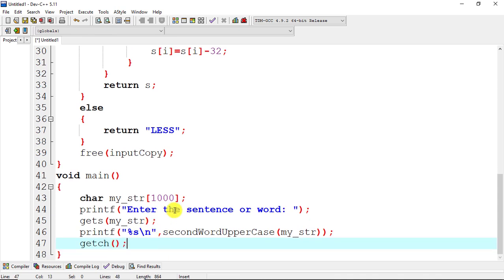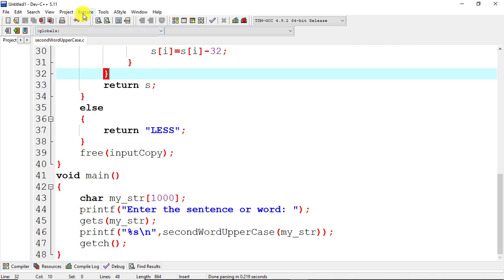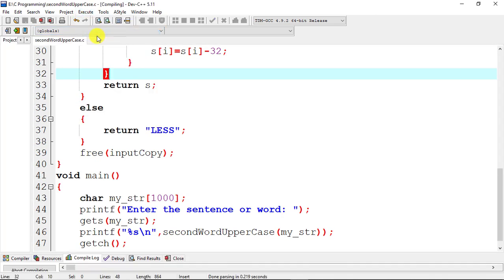Now by pressing Ctrl S we will save the program. Let's give the name second word uppercase .c, and we will select all files. Let's save. Now we will compile and run the program.